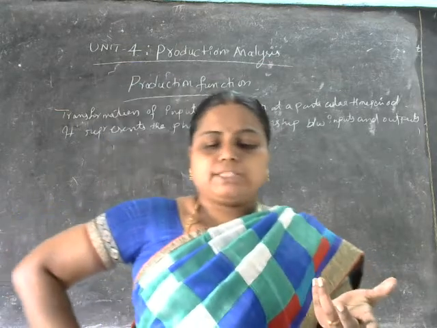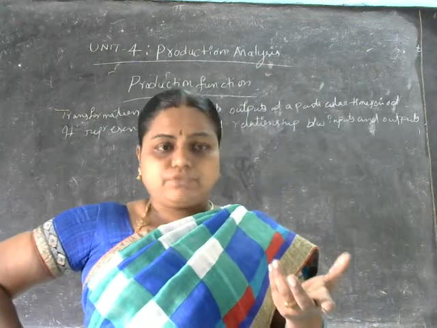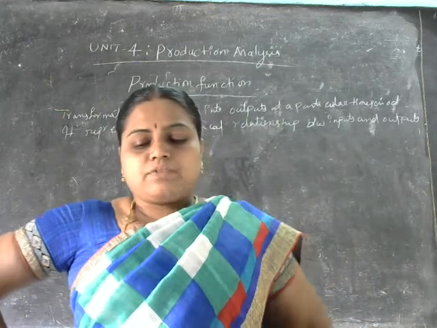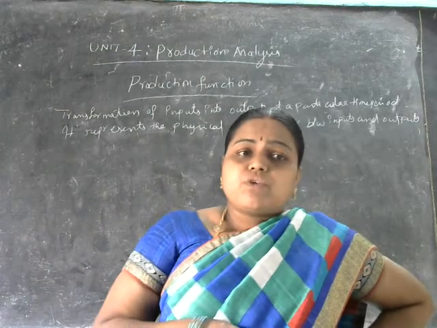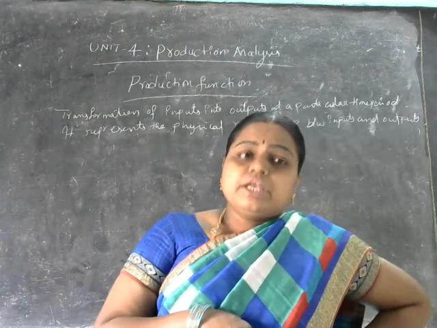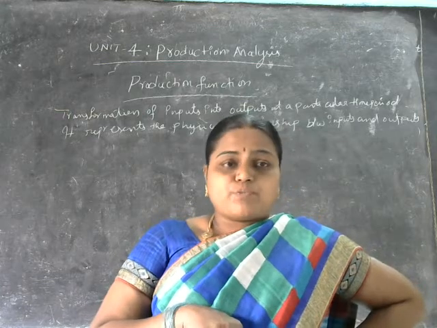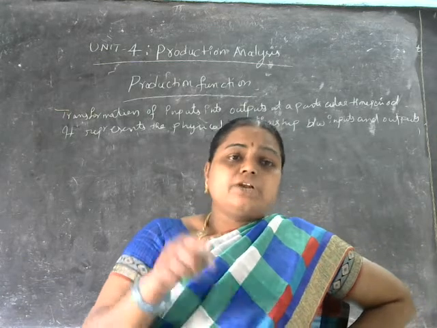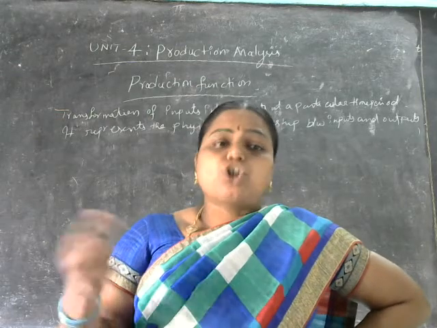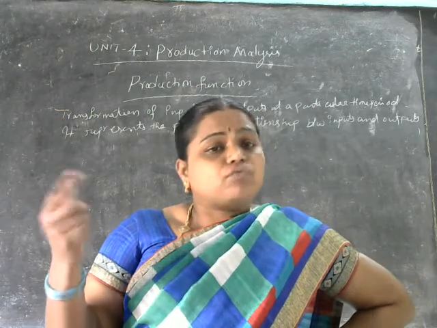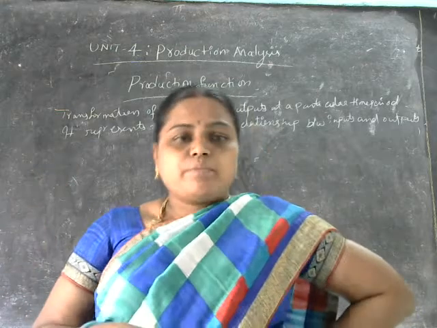So output takes the form of goods and services, finished goods and services, and inputs are different factors of production here. Inputs is nothing but what here? The different types of factors of production we are using. How much quantity we are using, based on that how much output, meaning the finished products of goods and services, we are going to be producing here.